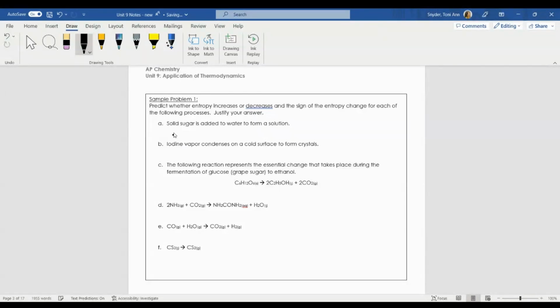I have some solid sugar particles that are very tightly packed together, and I'm going to add them to water molecules in a beaker. These sugar molecules are going to disperse away from one another in the system. As a result, entropy is increasing, and that means my delta S is a positive value.